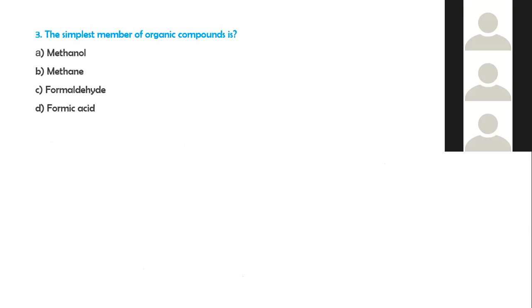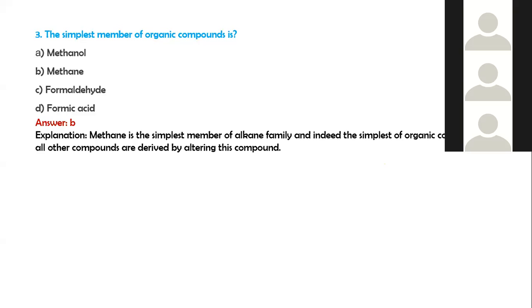So the simplest member of organic compound is B. The methane is the simplest member of alkane family, and indeed the simplest of organic compounds, as all other compounds are derived by altering this compound.